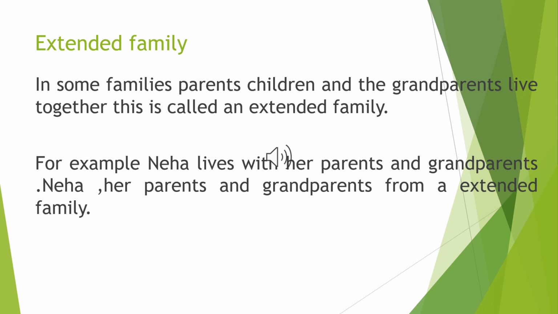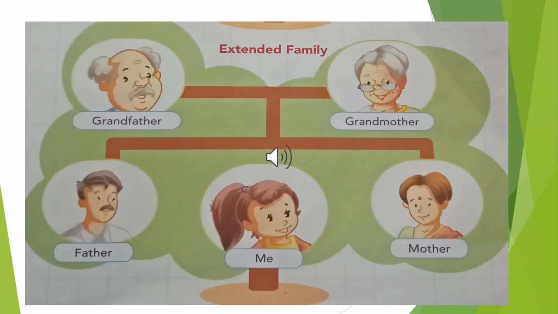Yes, they belong to an extended family. Here you are able to see the chart of extended family in which you can see grandmother, grandfather, father, mother, and one child. So basically the extended family consists of two generations: one generation of their parents and one generation of their grandparents.